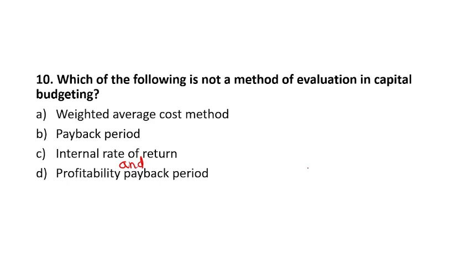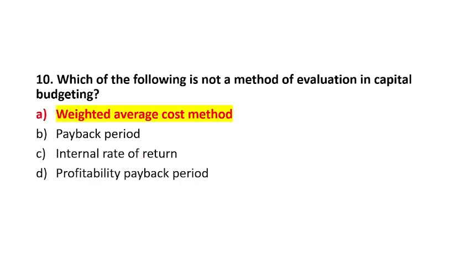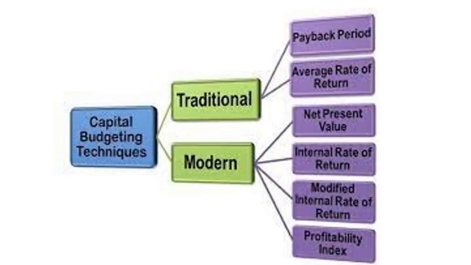Here the options C and D. If you write discounted payback period in, suppose, option D, then these 2 will be the discounted methods, and this will be the traditional method. These 2 will be the discounted method or modern method, and this is non-discounted. Remember these things. Option-based questions can be asked. So weighted average cost of capital has no relation to capital budgeting. Option number A is the right answer. You can check this diagram.